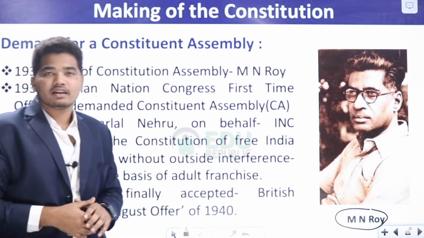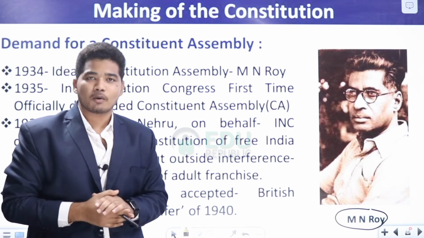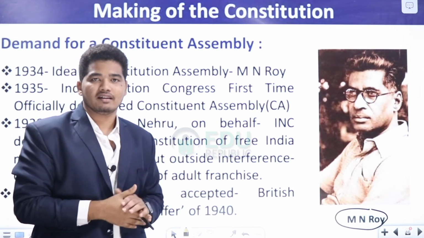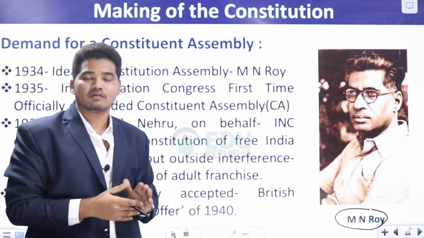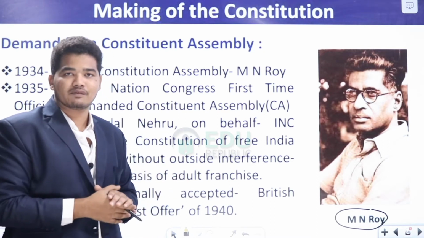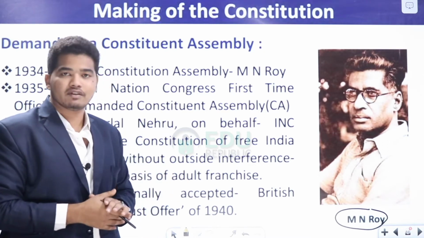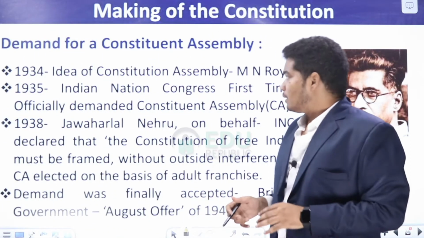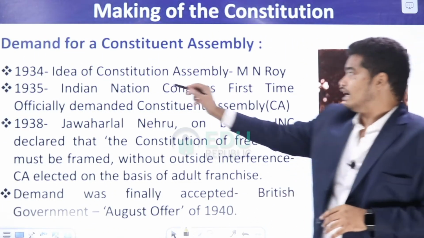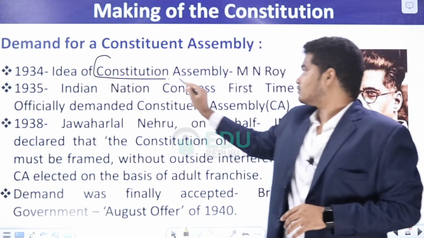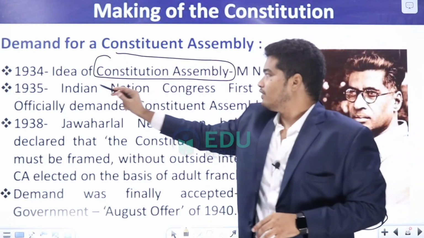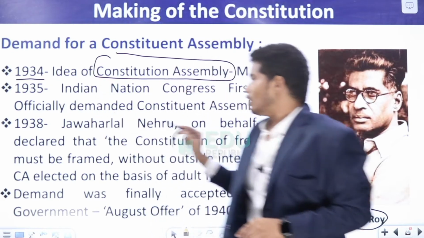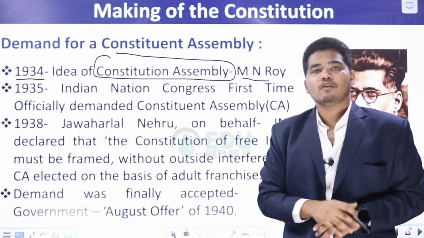Manmohan Roy. If you are taking political science as your optional, you will be knowing him in detail. He is a political scholar and one of the foremost political thinkers at that point of time. He is rightly associated with communist rule in India. So, when talking about him, you need to know that the idea of a Constituent Assembly was given by Manmohan Roy in 1934 itself.